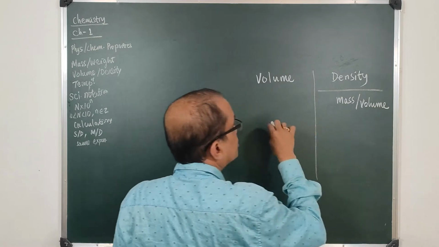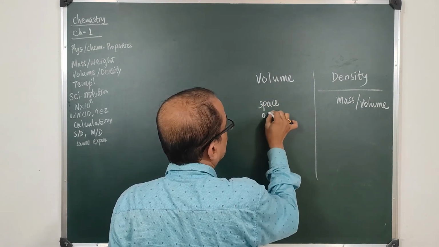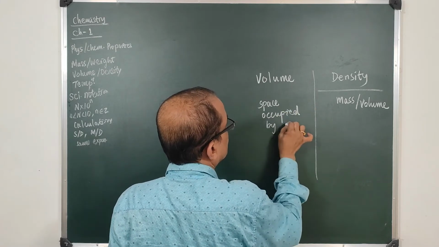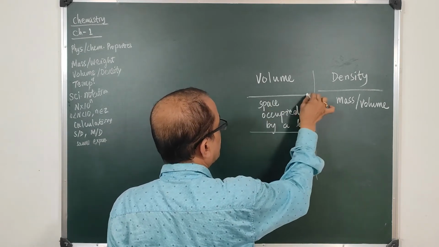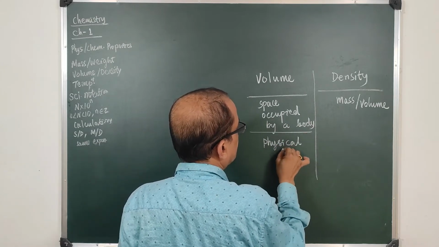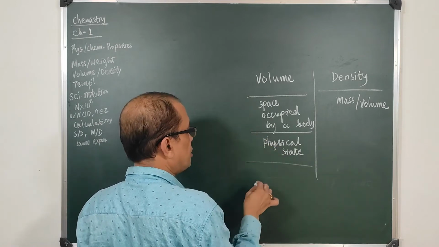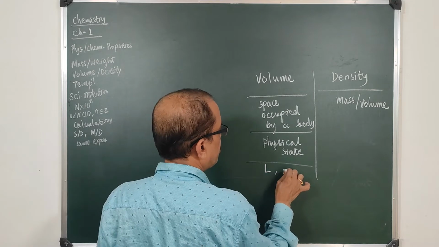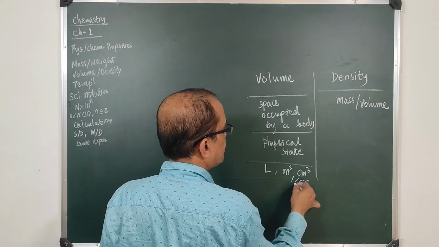Volume is the space occupied by a body, and that is also determined by the physical state. And when this volume is measured, we are measuring it in liter or in meter cube or in centimeter cube, which is also written as cc.